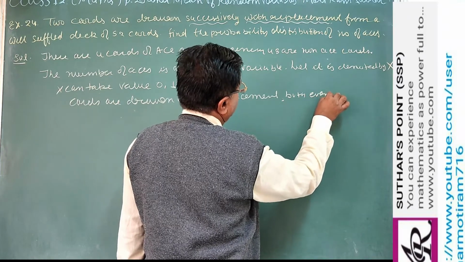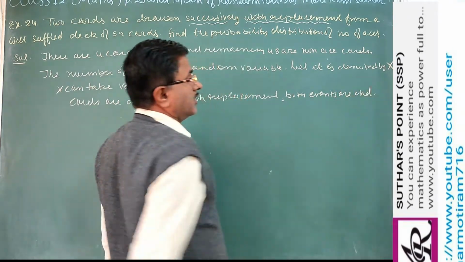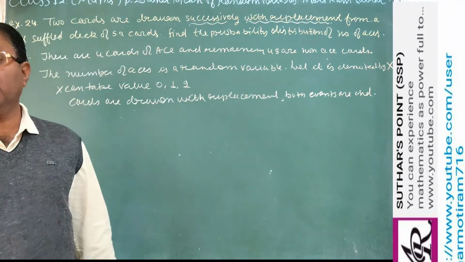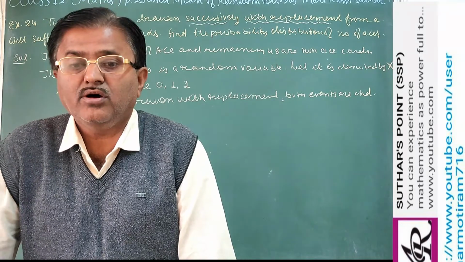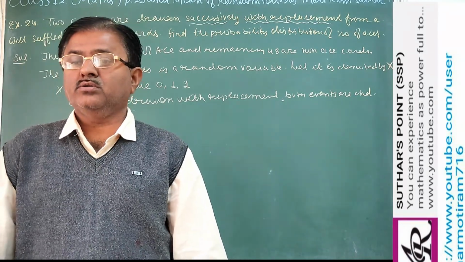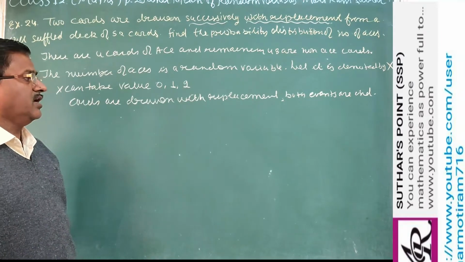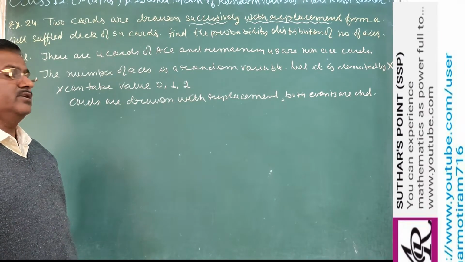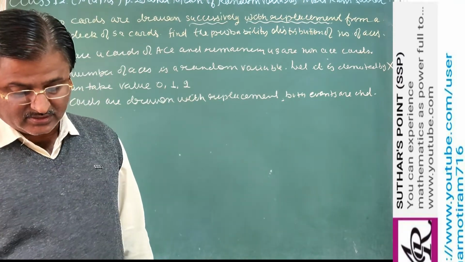Both events are independent because whatever probability you get in the first case does not affect the happening of the second event, because this is replacement. With replacement, it means there is no effect on the probabilities.